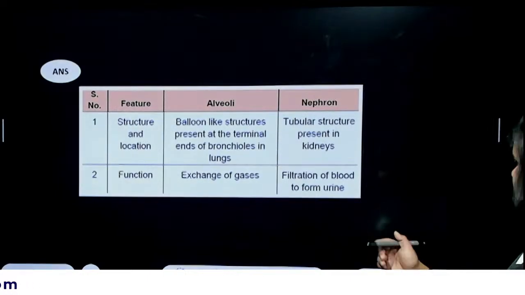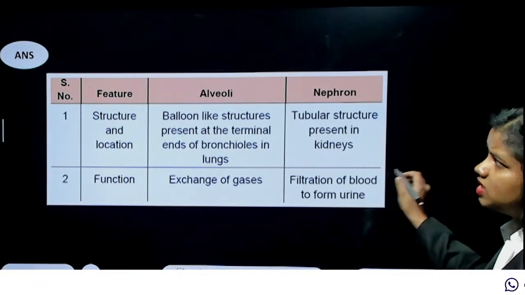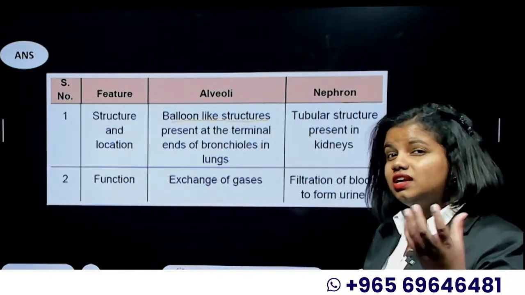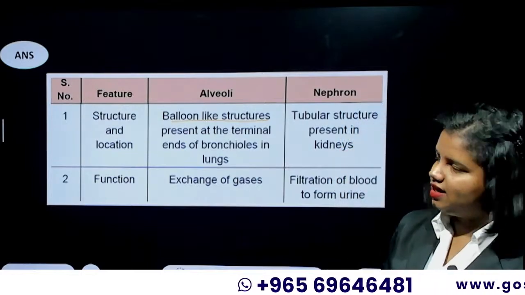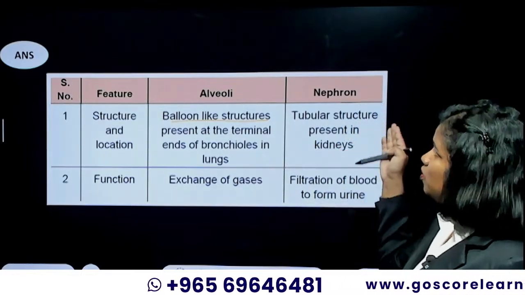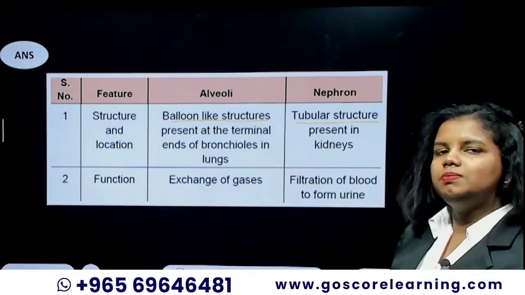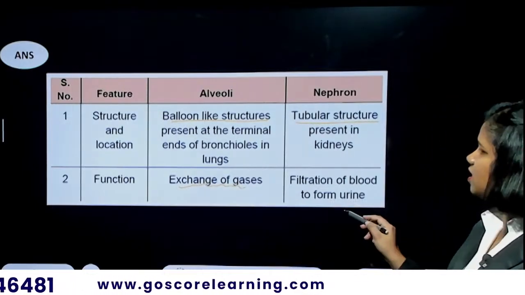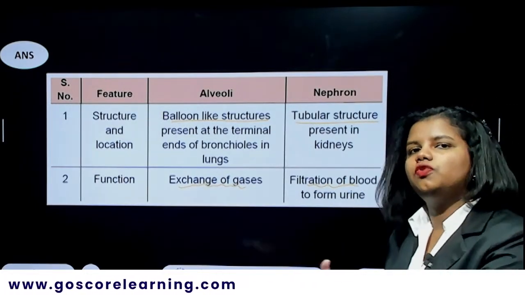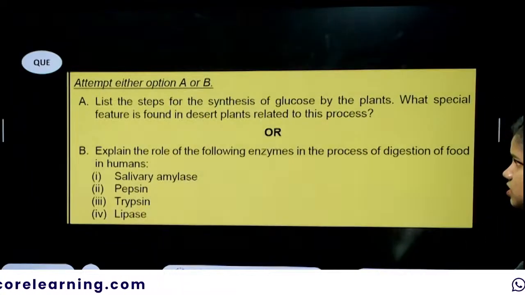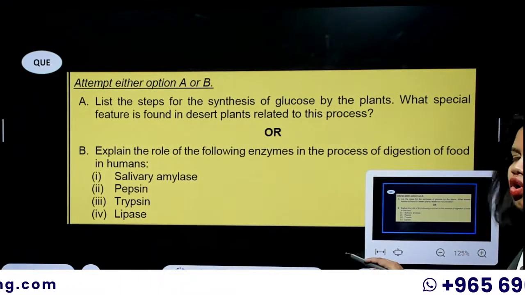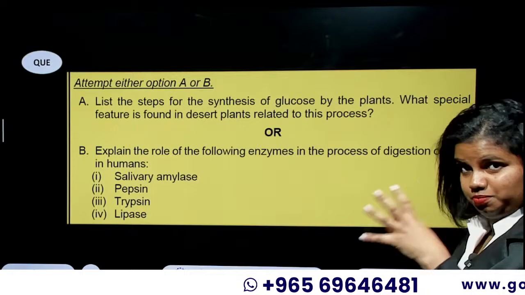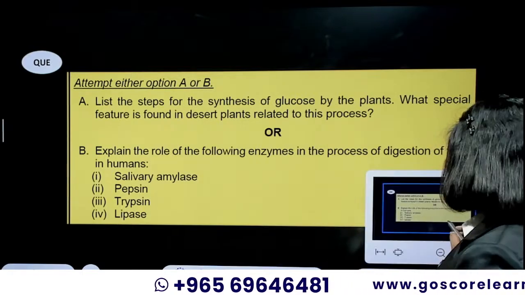Now talking about the question, structure and location: alveoli are balloon-like structures present at the terminal ends of the bronchioles in the lungs. Nephrons are tubular structures present inside the kidney. The function of the alveolus is exchange of gases, and the nephron's function is filtration of blood to form urine. So that's it, it's a simple direct question. But again, you should know all the topics in the excretion and respiratory parts of the life processes chapter, so that you can answer it decently.